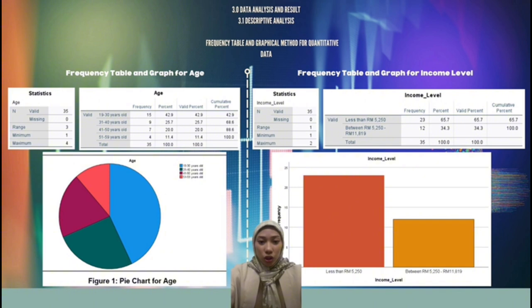This difference is visually represented by the chart, where the bar representing the lower income group is noticeably taller than the bar representing the higher income range. The majority of the sample population earns less than 5,250 ringgit, as this visual portrayal makes clear.